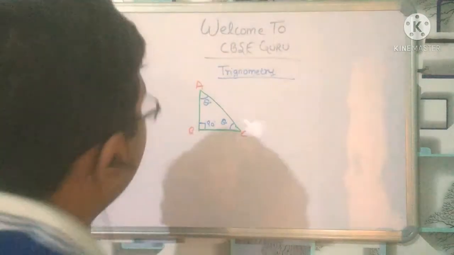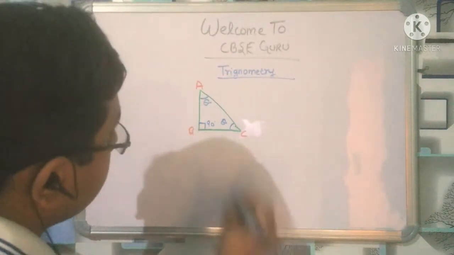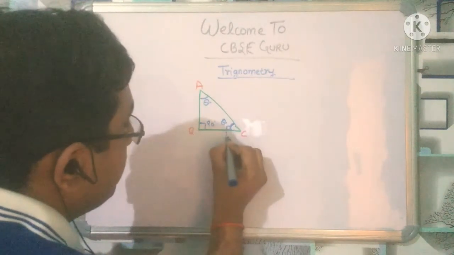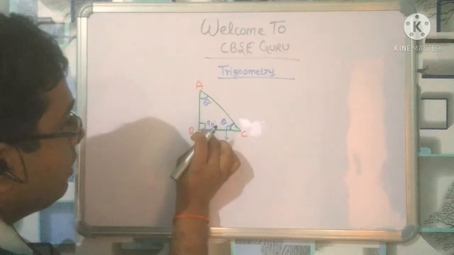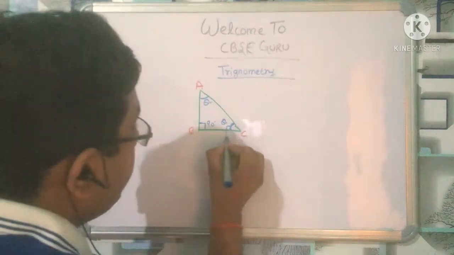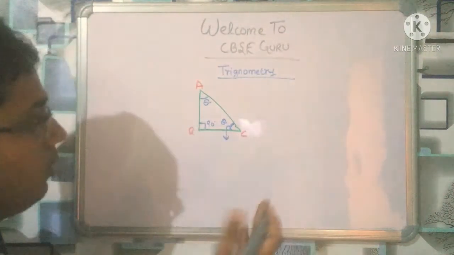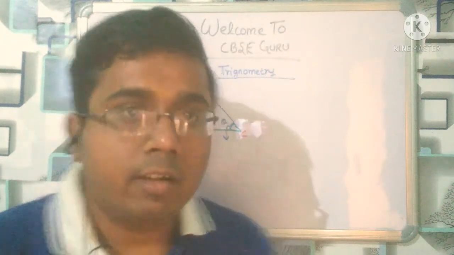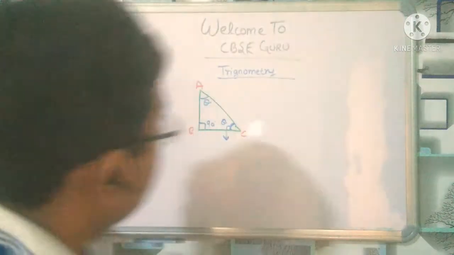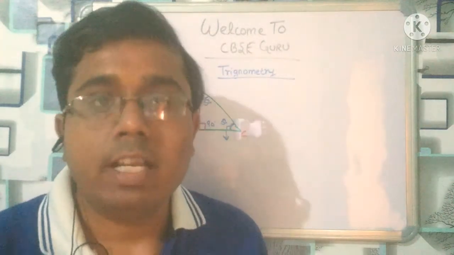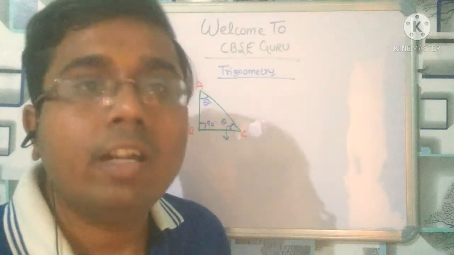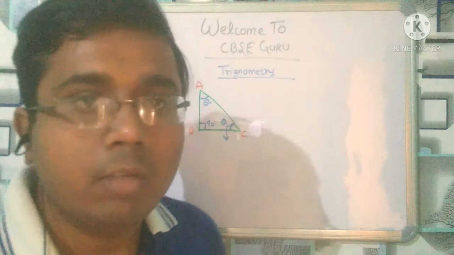So now see, if I consider theta here, right? Before this I had considered 90 degree here. Now I am considering theta here, right? So now sine, cosine, tan, cot, sec, cosec, right? What I am going to tell you, you have to remember by heart. It is the formula. I am not going to derive because derivation is not important for 9, 10, 11, 12, anyone. Even for graduation, derivation is not important, just have to remember the formula, right?